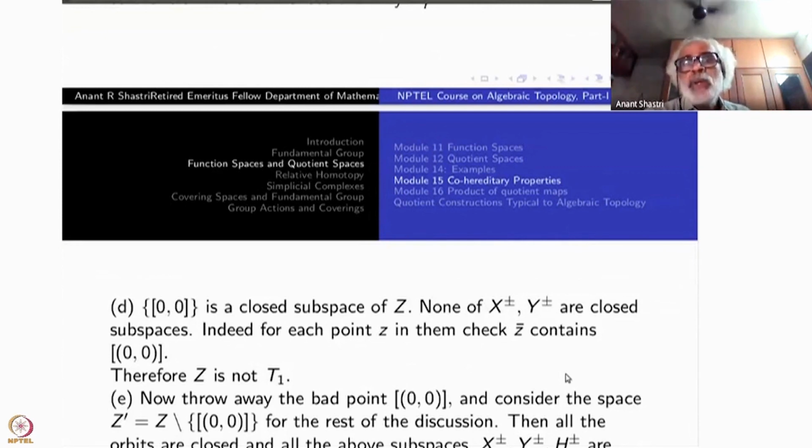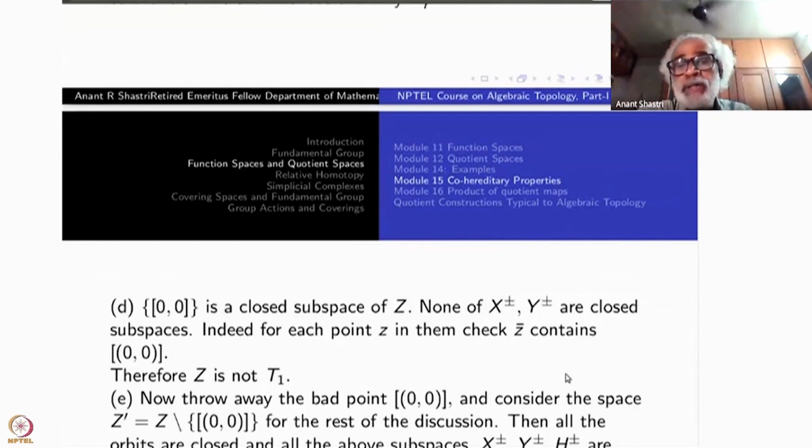No matter where you take z, its class will come as close to (0, 0) as possible, by multiplying and dividing by powers of 2. So it will come as close as you want.